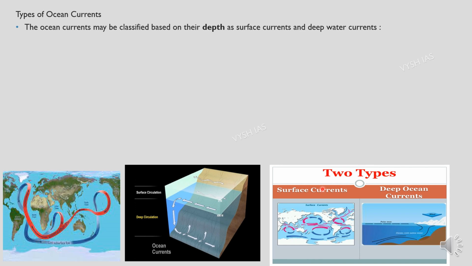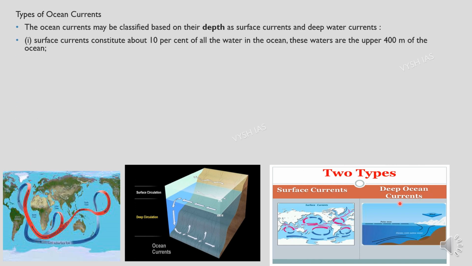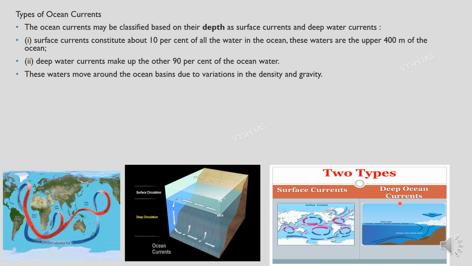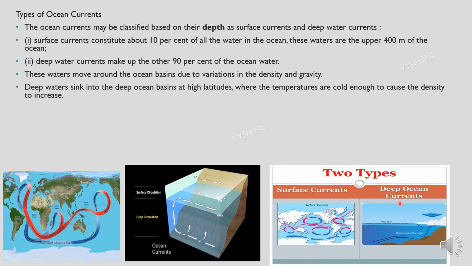So as you can see in the picture over here, surface currents and these deep ocean currents. The surface currents constitute about 10% of the water in the ocean, and these waters are the upper 400 meters of the ocean. The deep water currents make up the other 90% of the ocean water, which is in the depths. These waters move around the ocean basins due to variations in density and gravity.